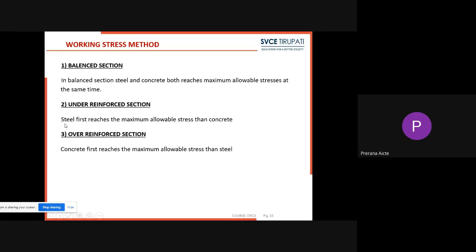Because when steel first reaches allowable stress, nothing but steel fails, we will see some proper warning sign, thereby we can save our lives. In over-reinforced section, concrete first fails, then steel fails. That's why we can't design a section as over-reinforced section.